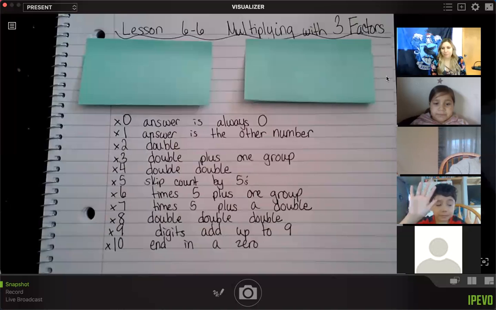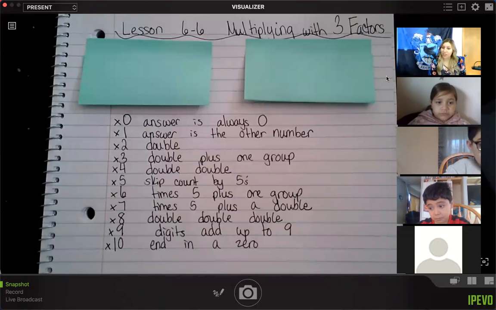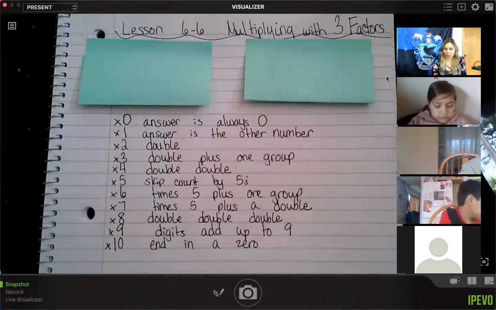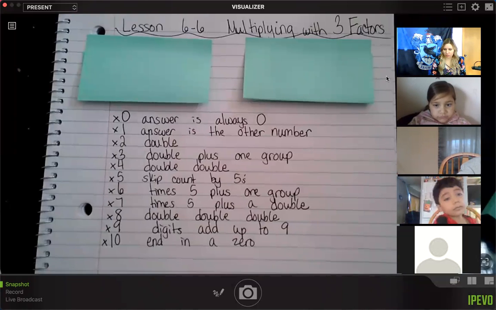Irving, go ahead. I can't write that because my sister printed the papers for me. Oh, so you don't have your notebook? So same thing on your Chromebook, take a screenshot. Okay. Do you remember the buttons to press? I just showed you. Do you need to see it again?